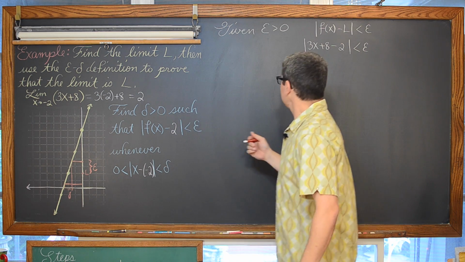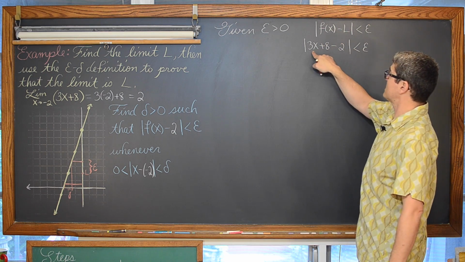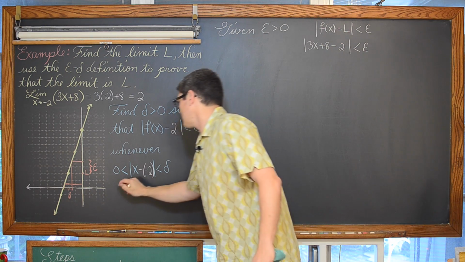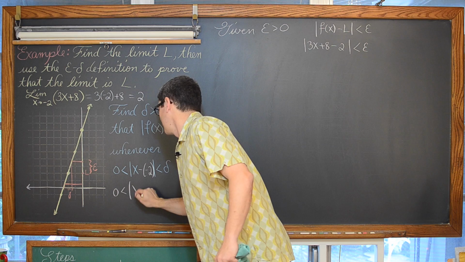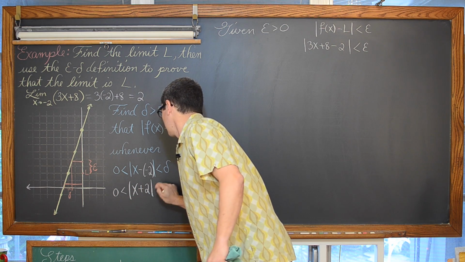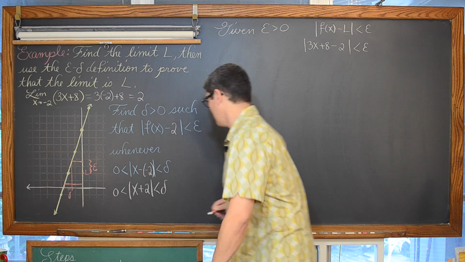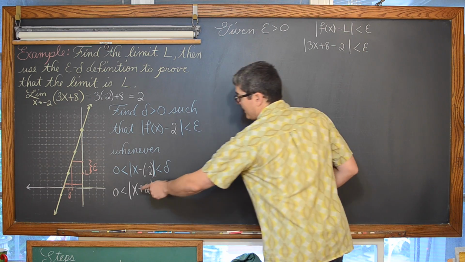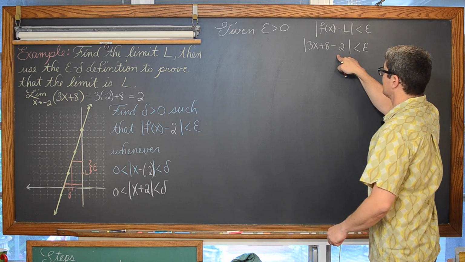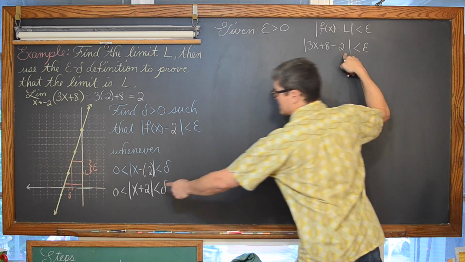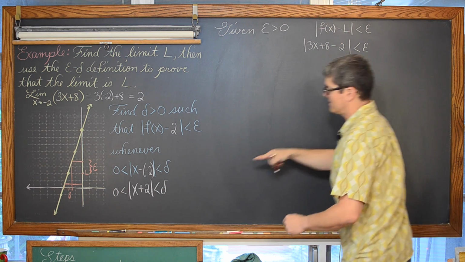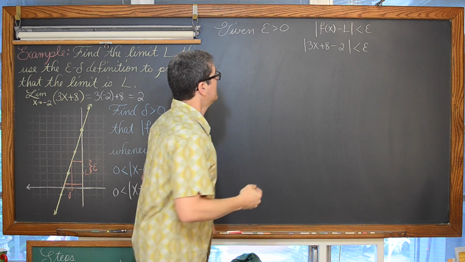So I'm basically going to try and get this f of x minus L expression to look like the absolute value of x plus 2. And if I do, then it's an absolute value, it's less than an epsilon and delta, so I'll get that direct relationship.